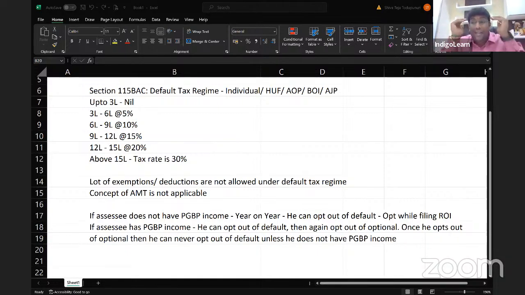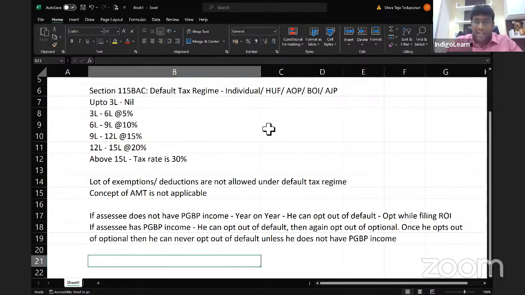But after that, we will never allow you to opt out of default till lifetime, unless you do not have PGBP income. And friends, what are the tax rates in default, my dear friends? Up to 3 lakhs, nil, 3 lakh to 6 lakh, 5%, 6 to 9, 10%, 9 to 12, 15%, 12 to 15, 20%, above 15 lakhs, the tax rate is 30%. That's the story of default tax regime given under section 115BAC. Very, very interesting section.